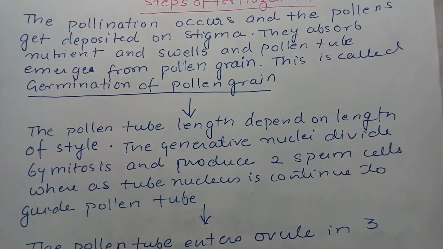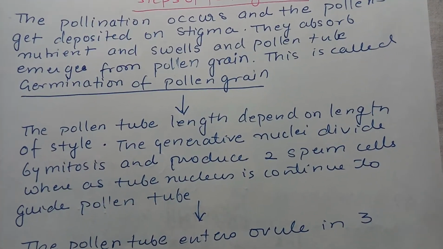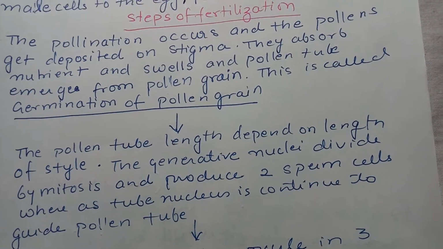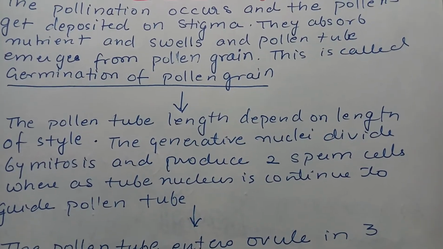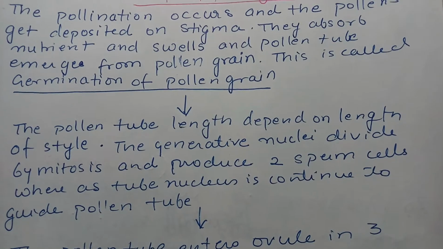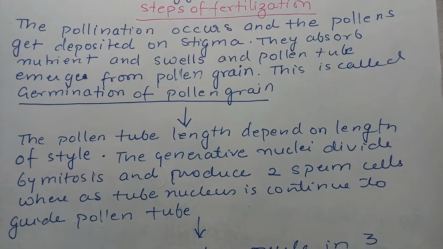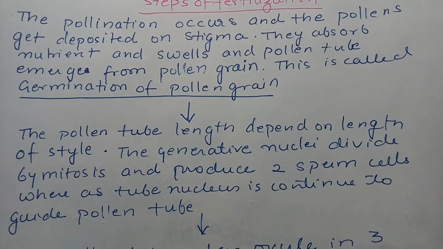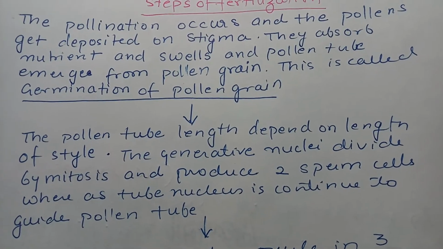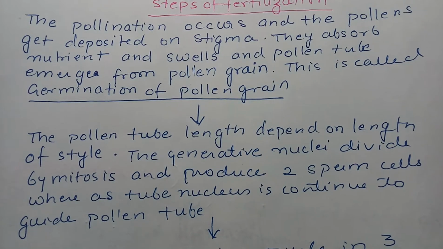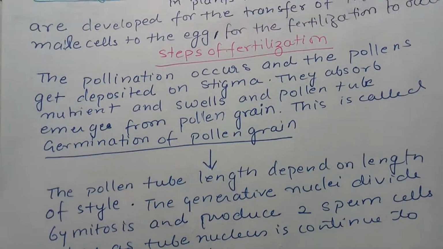Now, the next step, the pollen tube length. If you look at how long it will go, the length of the pollen tube actually depends on the length of the style. The generative nucleus now divides by mitosis and produces two sperm cells. We have already seen this, where the tube nucleus continues to guide the pollen tube.